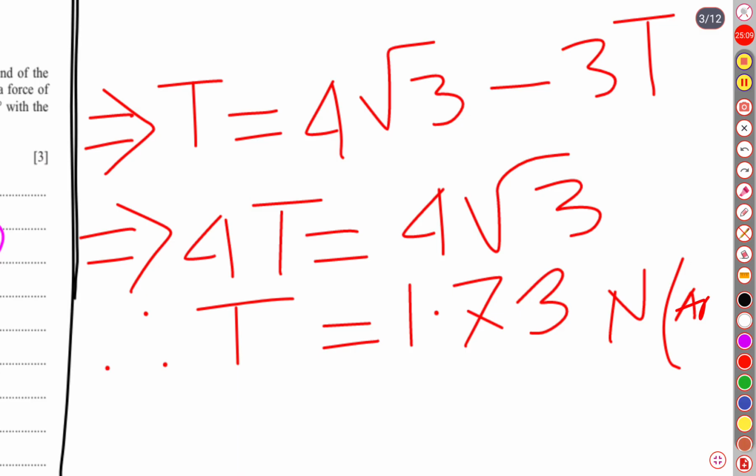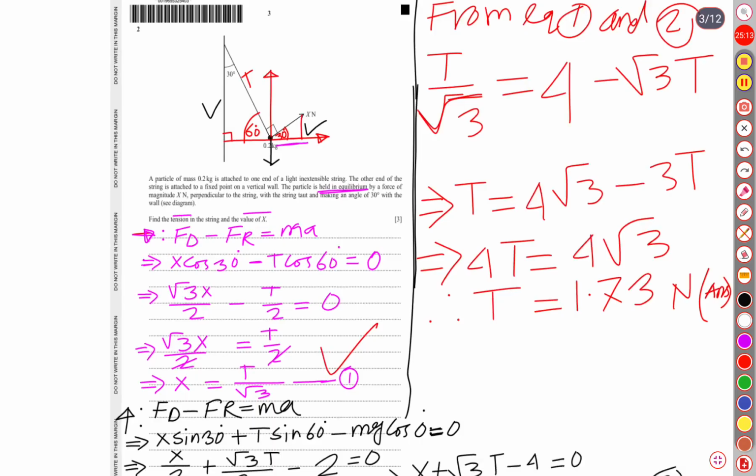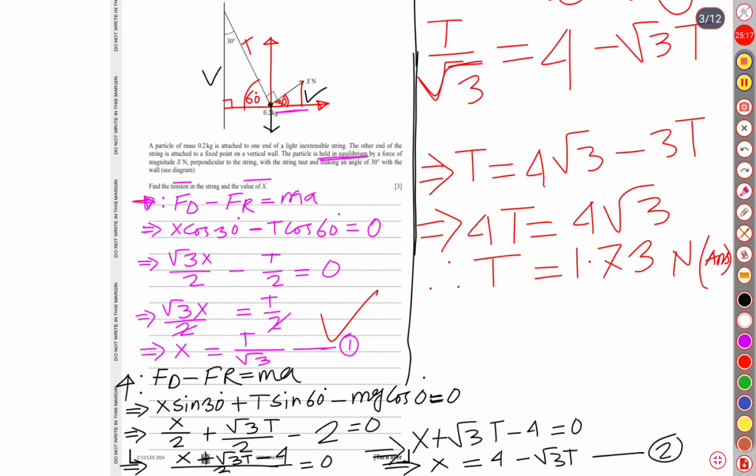Okay. Now we will find the corresponding value of x. For x, let's change the color. Hence x is equal to, x was what? From equation 1 we get x equal to t over 3. So t is actually square root over 3, square root over 3 over 3. That means it is simply 1. If you divide square root over 3 by square root over 3, it is 1.